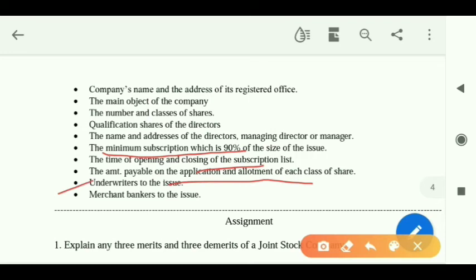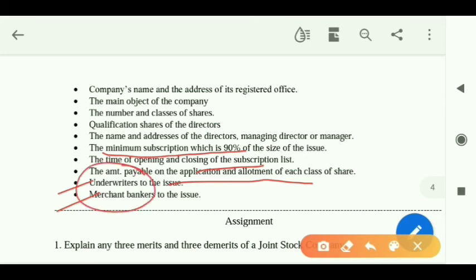Okay, what are underwriters? Underwriters means in case the 90% is not fulfilled, right? That means if the company is getting only 70 shares, and for 90% how much do I need? I need 90 shares. So what is the balance? 20 shares. Those 20 shares would be taken by the underwriters.